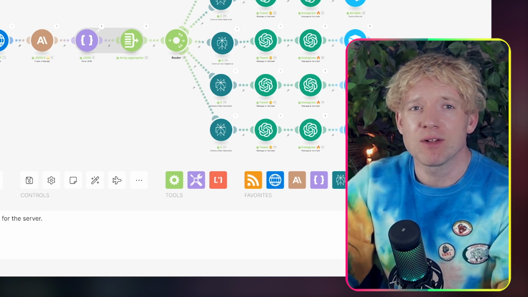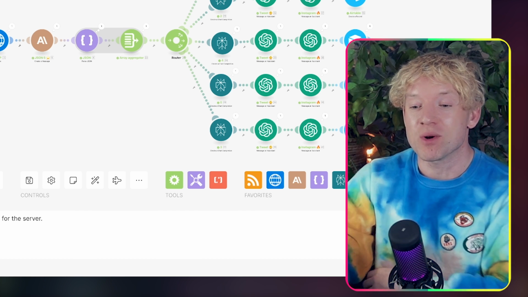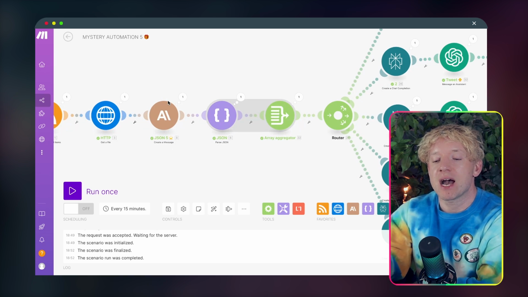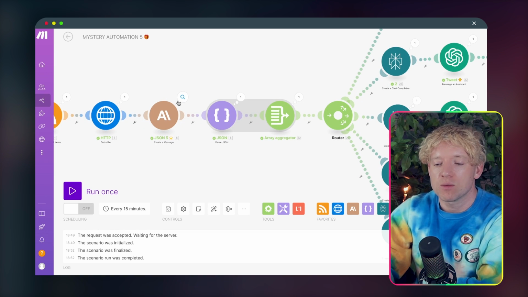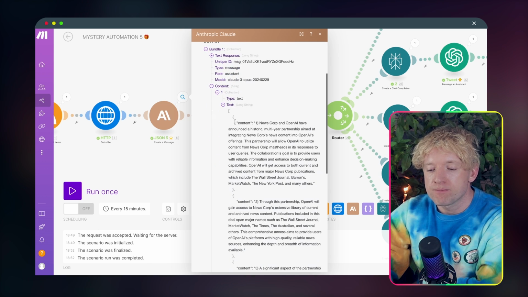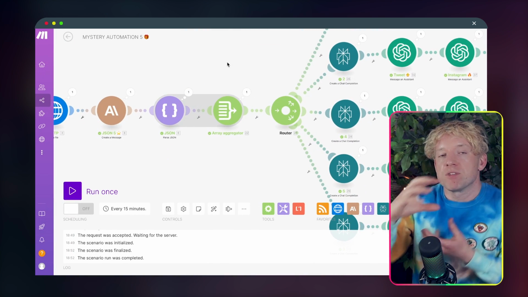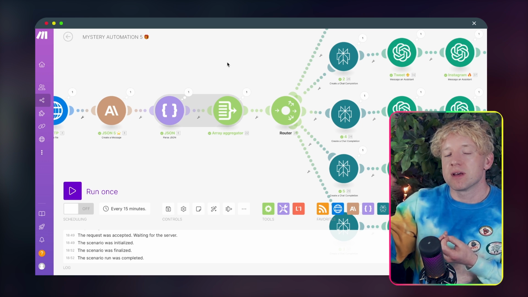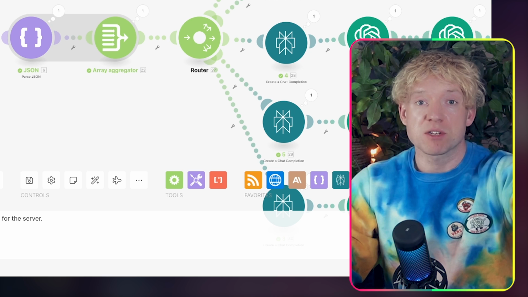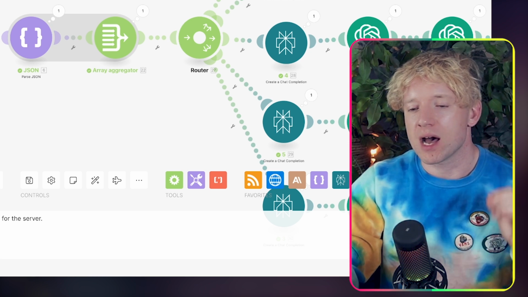I have to credit Andy O'Neill in our community. He loves the JSON strategy. I think it's phenomenal actually, and it works really well. That's why we're doing JSON. So essentially what we're saying is, I want you to give me the outputs in a JSON format, which by the way, looks like this, because then we're going to use something called a JSON parser and an array aggregator to tease out those different elements to run through our separate automations. And that's how you can get an output from a language model that gives you a list of 20 things and fire off 20 separate outputs. How cool is that? I think it's awesome.